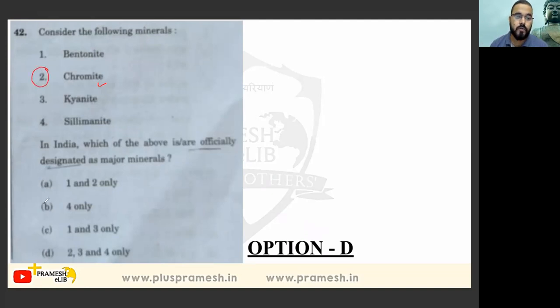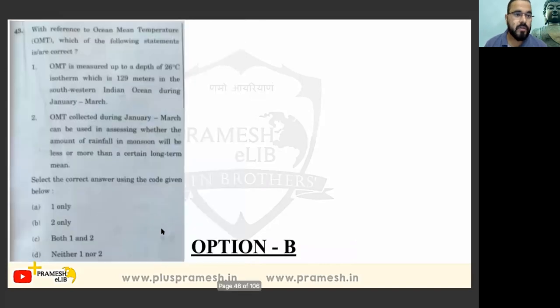So wherever option 2 is not used, we will eliminate that, B and C. Now, bentonite is a clayey, clay-like material, which is not a major mineral. So wherever option 1 is used, I'll eliminate that also. So option D: 2, 3, and 4. Chromite, kyanite, sillimanite. If we are aware of any of the options, we can do that. Else, it is suicidal for us to attempt this question. We are supposed to leave such questions, because you should take a guess only where you have a little understanding.